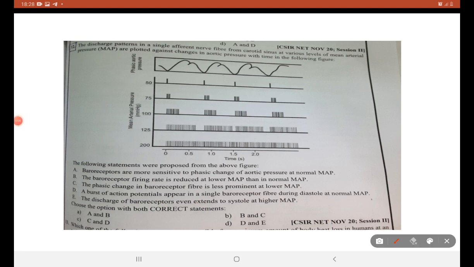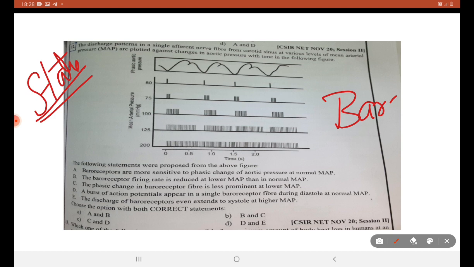Phasic change in the baroreceptor fiber is less prominent at lower MAP. Baroreceptor firing rate is reduced at lower mean atrial pressure. This is a static thing. Even though the graph is not given, we know about baroreceptors: how they react and where they are located.